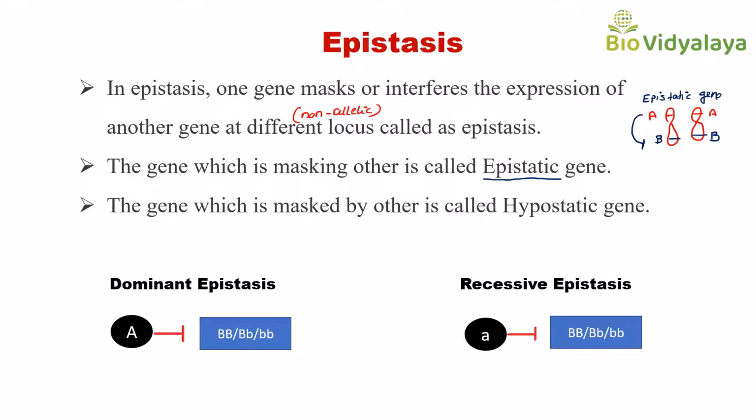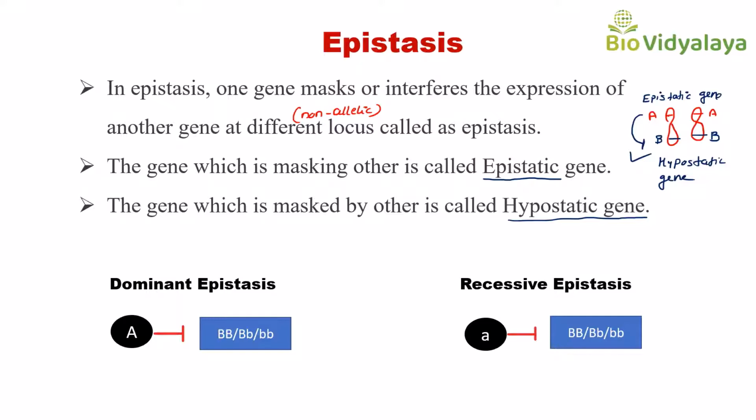The gene which is masked by the other is called the hypostatic gene. The gene which is masked by the epistatic gene is called the hypostatic gene. So here gene B is the hypostatic gene.